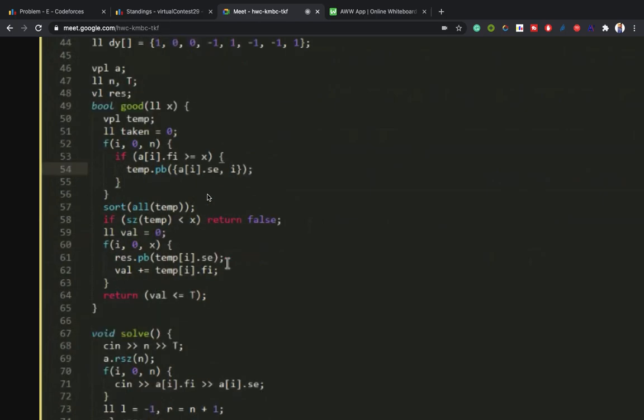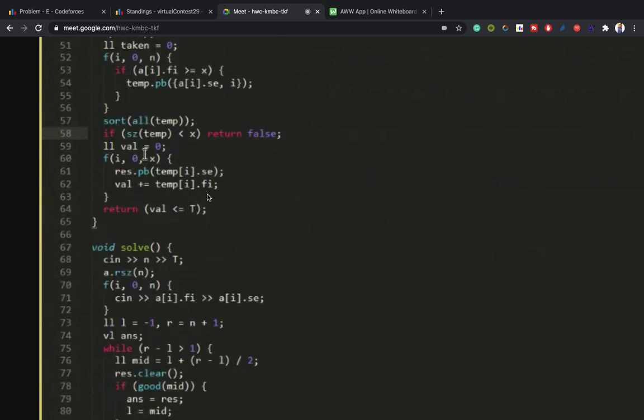After doing that, we will sort according to the times. If we don't have at least x problems, then we can directly return false. This value will store the total time taken, because we have to make the time less than the total T. We will take the first k problems and push them into the vector also. res is a vector to store temporary results.